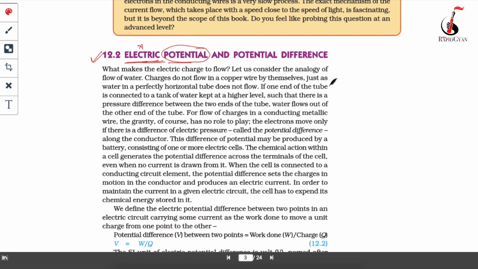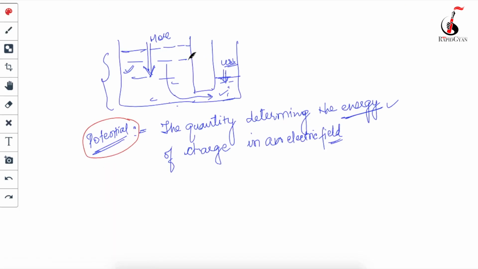Now coming to the potential difference. What is happening here? Look at your first example. In the first example, there is a potential difference from vessel 1 to vessel 2. Potential difference means there will be more energy here as compared to this place. So because of the potential difference, the water starts flowing from vessel 1 to the second vessel.